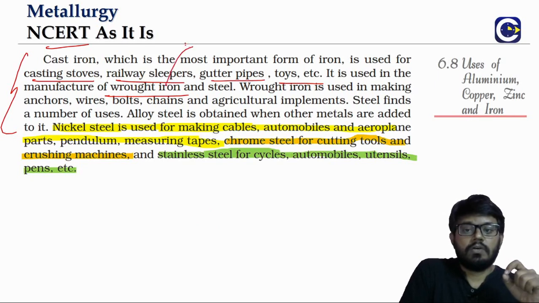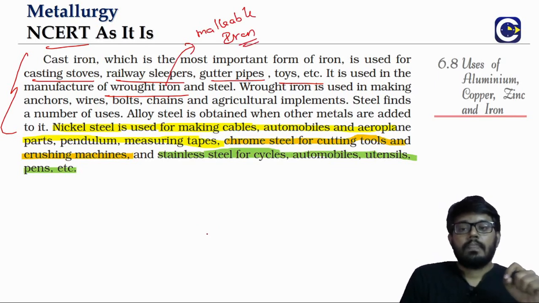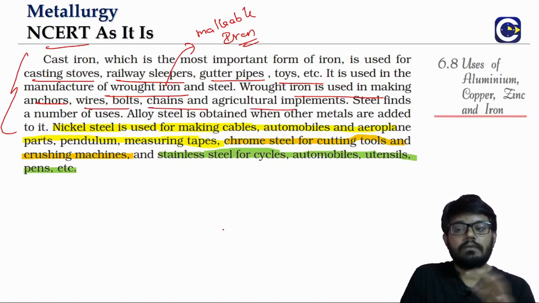Wrought iron can also be called what? It can also be called malleable iron. So wrought iron is used for making what? Anchors, wires, bolts, chains, agricultural implements. So these are all the places where we will be using wrought iron.